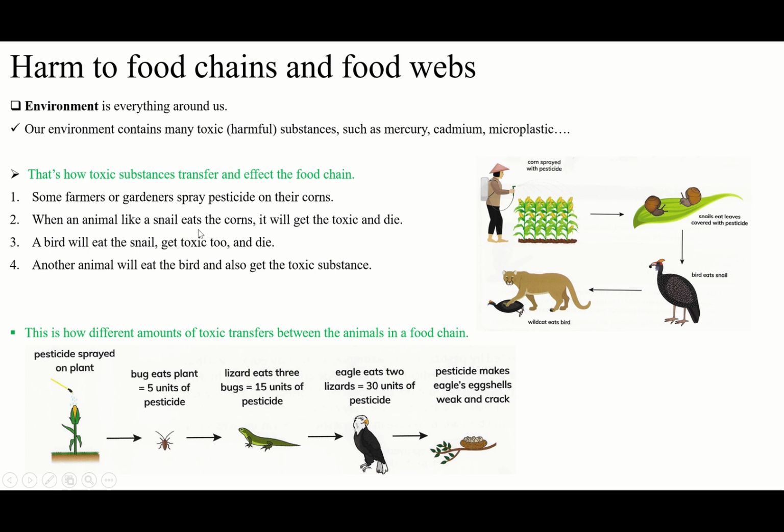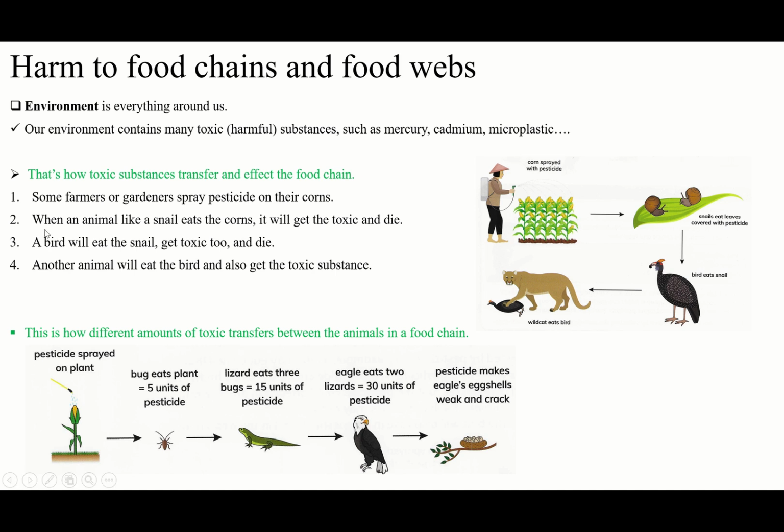So when an animal like the snail eats the corn, it will get the toxic and will die. Then a bird will eat the snail, get the toxic too, and die. It means the bird also will get the toxic and it will die. Another animal will eat the bird and also get the toxic substance. Maybe it will die, maybe it will get some damage from this. We have studied before that when toxic substances enter an animal's body, even if the animal does not die, at least the bones will be weaker. In another way, it will damage the animal.